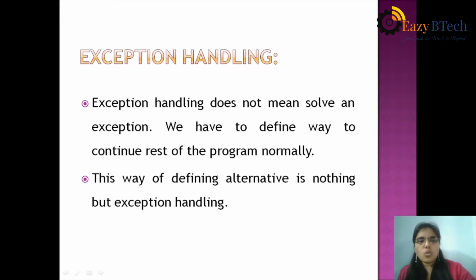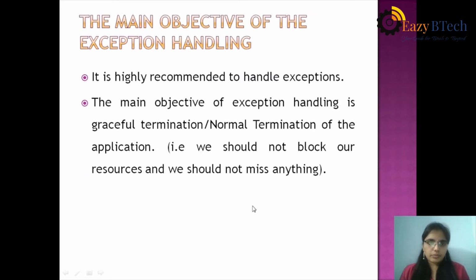So what is exception handling? Exception handling does not mean solving an exception. Actually, we are providing an alternative way for an exception. That is nothing but exception handling. We have to define a way to continue the rest of the program normally. This way of defining an alternative is nothing but exception handling.